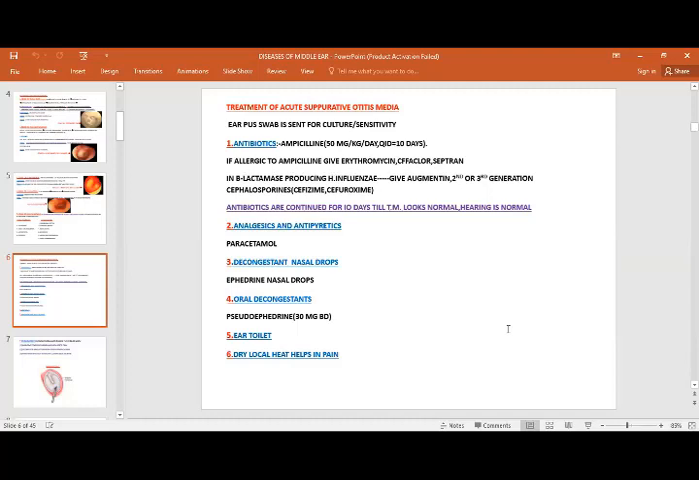So we have to give antibiotics, and then of course symptomatic treatment: analgesics, antibiotics, and decongestant nasal drops, because there is edema of the eustachian tube. So just to combat that complication, we need to give them decongestant nasal drops. It also helps to relieve the edema of the eustachian tube. Oral decongestants are quite helpful. And ear toilet, continuous ear toilet, if there is any discharge, would also be helpful in acute suppurative otitis media. And in some cases, local heat helps. If you keep hot or warm cloths on it, it also helps to relieve the congestion.